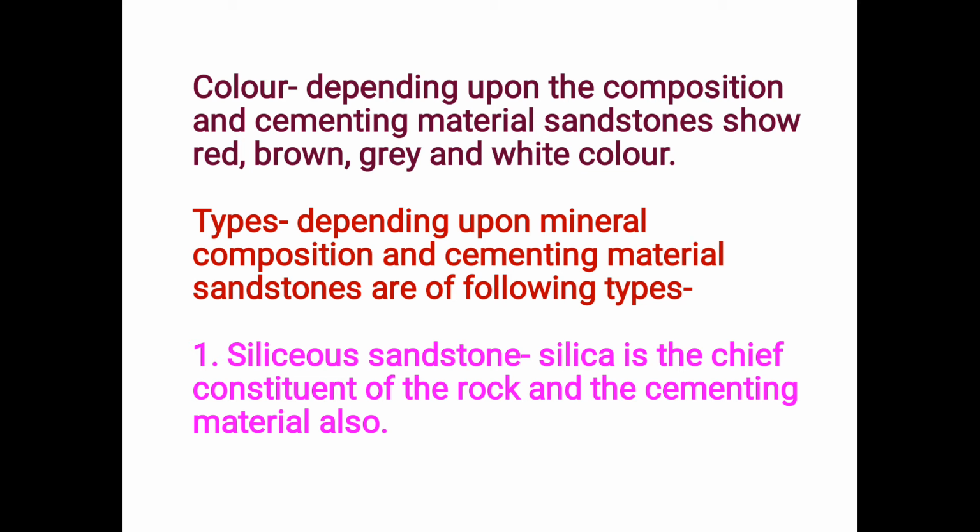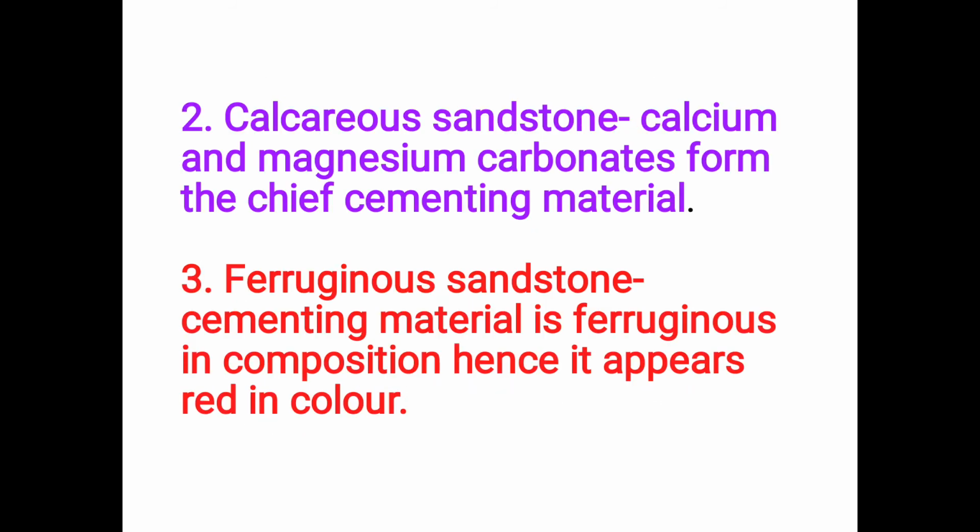Again, certain types of sandstones are there depending upon mineral composition and cementing material. First, siliceous sandstone. If silica is the cementing material, the sandstone is of white color and it is called siliceous sandstone, and it is very hard and durable and can be used as a building stone.